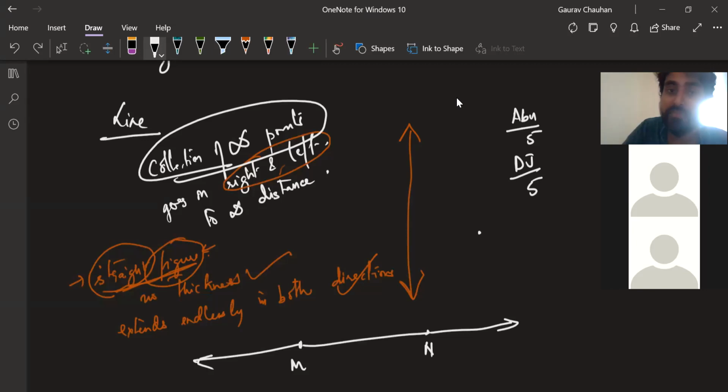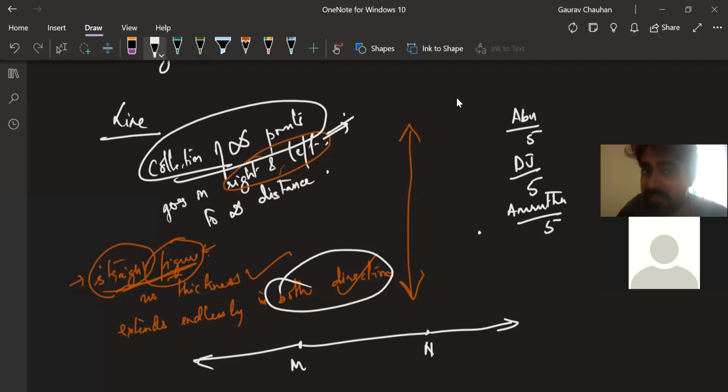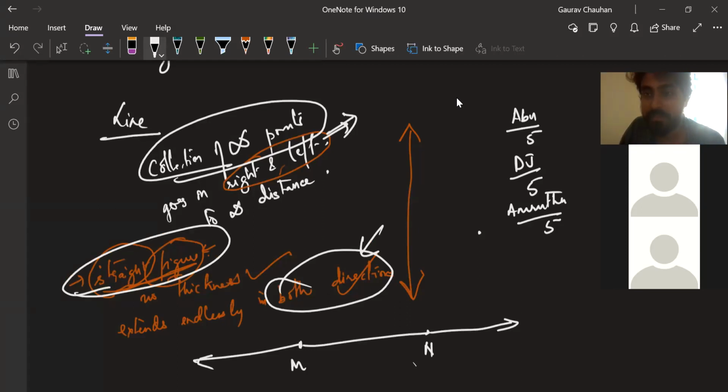And above, in place of right and left, we use the words both directions, which Dhananjay also used, and Amruta, who just spoke now, also used. Let me give Amruta 5 points. So instead of right and left, just use the words both directions. That makes it much clearer. And instead of straight figure, which is confusing and not very mathematical, since we have not yet defined the meaning of straight and figure, we use shortest path, which is a very mathematical thing. We use shortest path in line segment, right? So whenever you need straight, you can use line segment. You're building it from line segment.